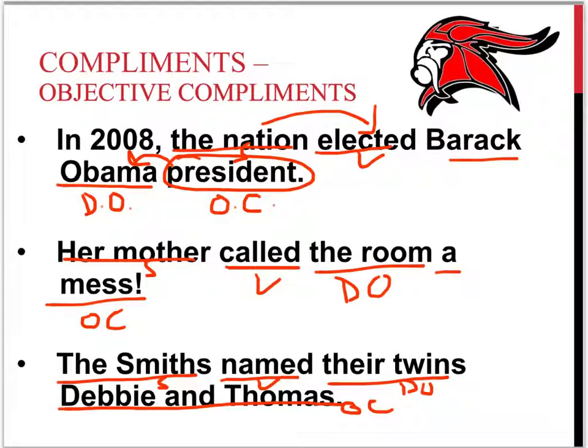All right, how well did you do? I wrote these up here for a moment. Her mother, subject, called the verb. What did she call? The room. Direct object. A mess, object complement. Again, calling the room, renaming the room, calling it a mess. Same thing here, renaming the twins with the actual names of the twins. So those are objective complements.